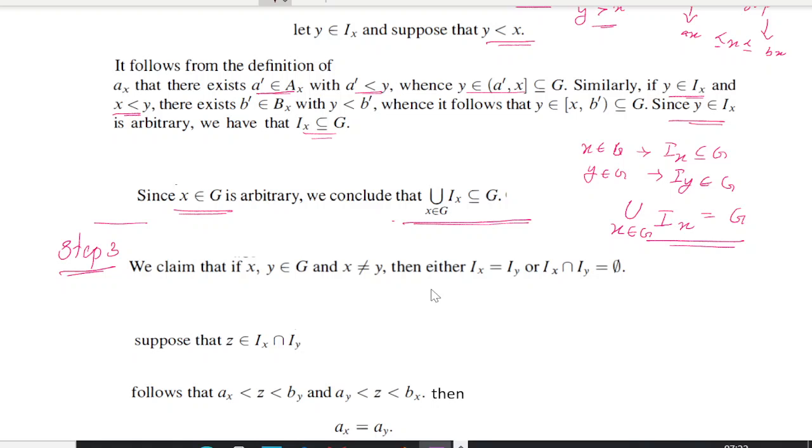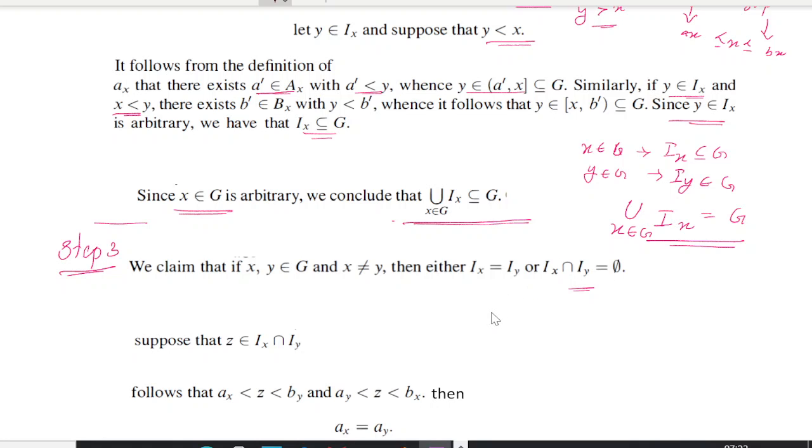So step 3 is, we claim that if x, y belong to G and x not equal to y, then either Ix equals Iy or Ix intersection Iy equals empty. That is, we want to show that these intervals Ix and Iy, whenever x not equal to y, are disjoint or identical, right? If x equals y, then Ix should be equal to Iy. If x not equal to y, then Ix intersection Iy should be empty. This is the thing we will prove.